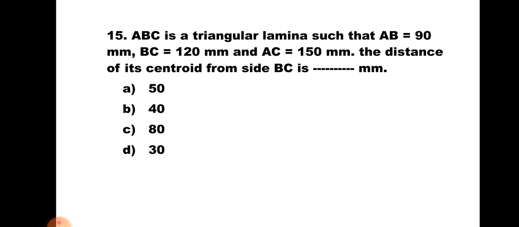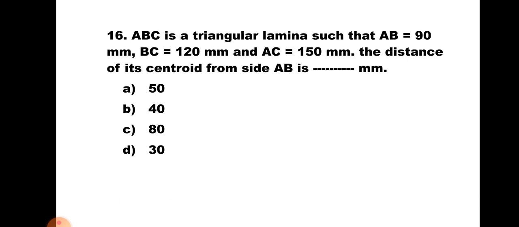Now we want to find out the distance of its centroid from BC. BC is the base and height is 90. So from the base it will be h by 3, that is 90 by 3, that is 30 mm. Hence the correct answer of this is D, 30 mm.